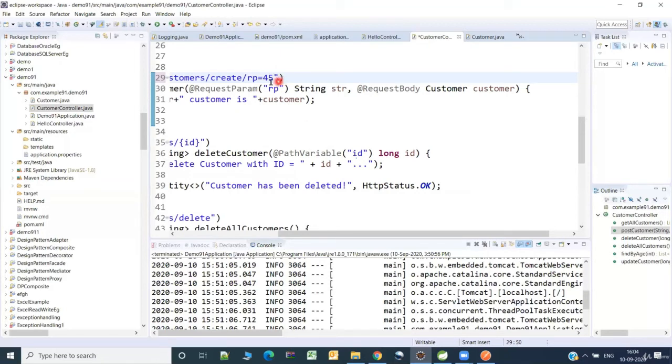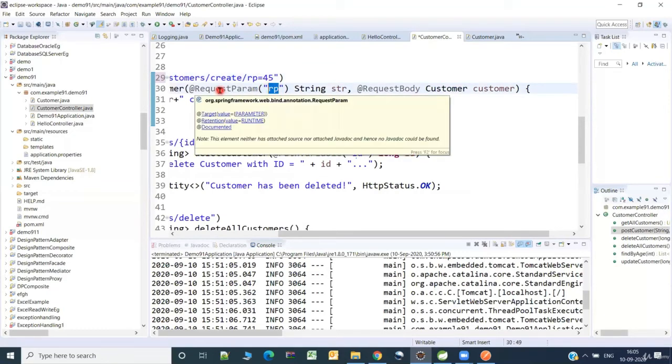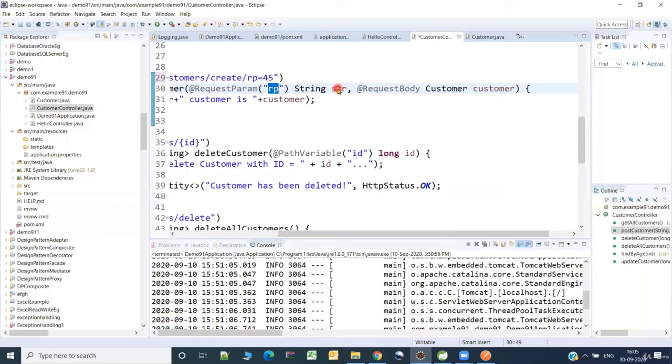How does that value get populated to you? You need not worry about parsing the URL. That is automatically taken care of by the Spring Framework. You just use the name RP and give the annotation RequestParam. It will automatically populate that value in the str, which you can consume in the body of this method.